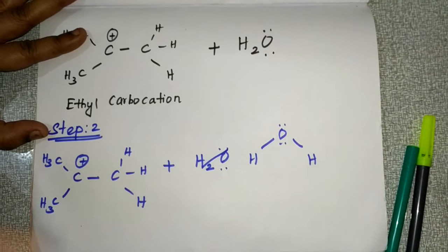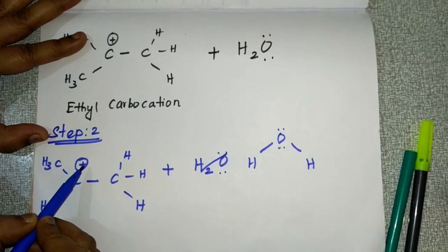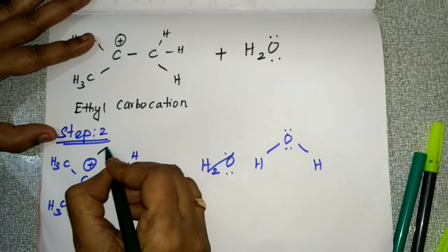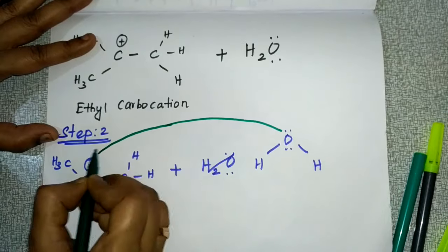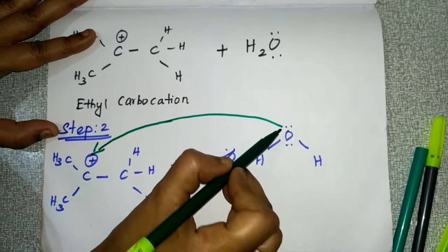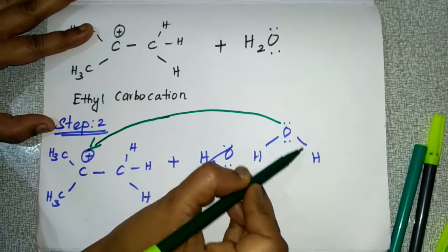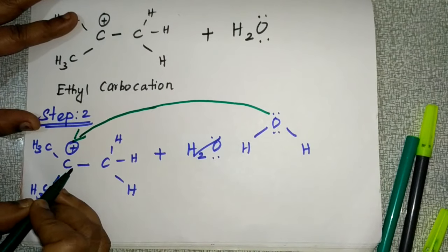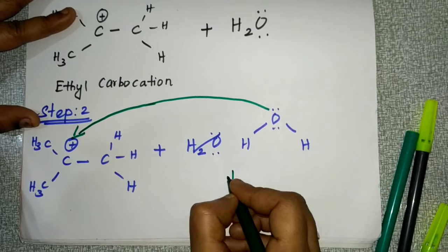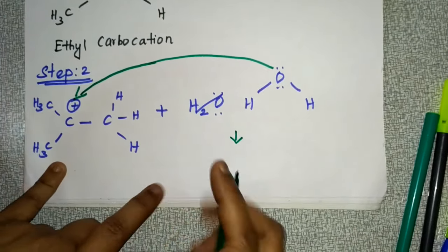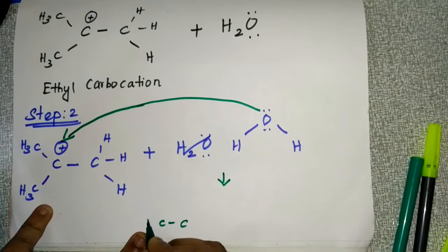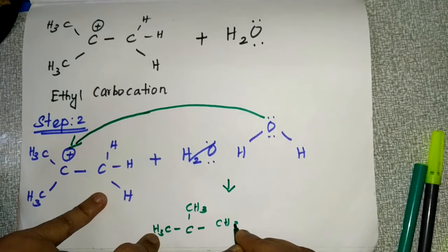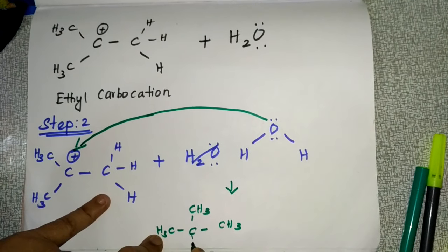Here, what happens, this has 1 lone pair of electrons and this will be your positive charge. So definitely these two will combine, the attack will be there. Okay, so the attack will be between the lone pair of electrons present on the oxygen in the water molecule and the ethyl carbocation. Okay, then the product will be, so the same I am going to write here, CH3, this CH3 I am writing, and here this oxygen,